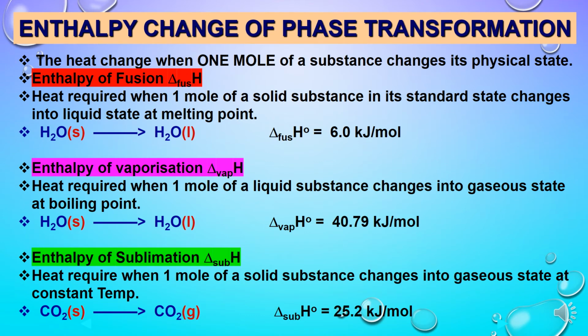So, carbon dioxide in dry ice form sublimes into gaseous form, and for 1 mole of this conversion the heat changes are 25.2 kilojoule per mole. So in this way we can find a variety of enthalpy changes associated with various physical as well as chemical changes.